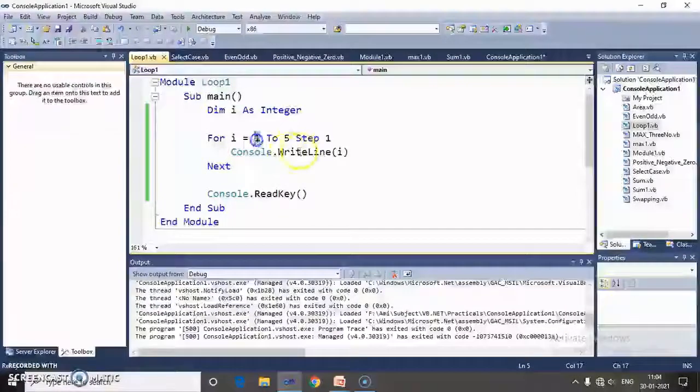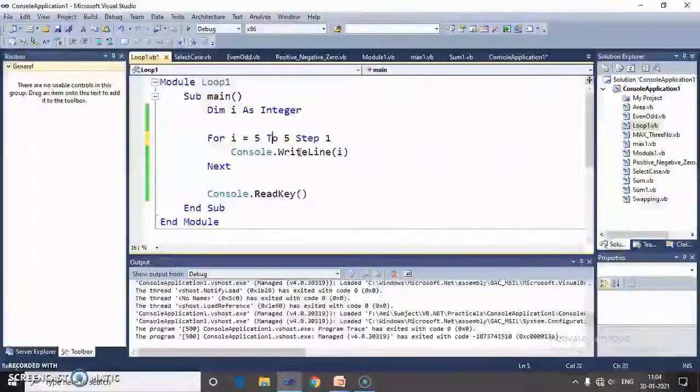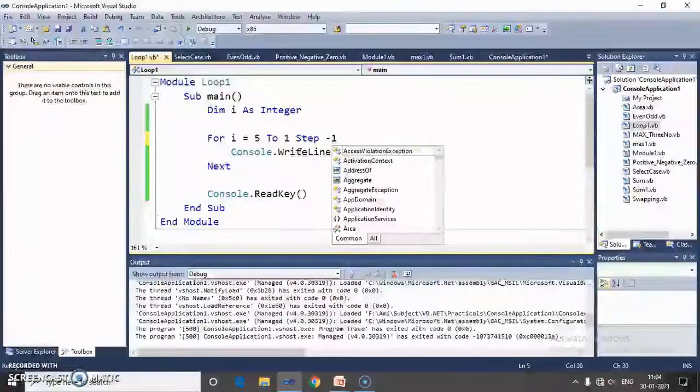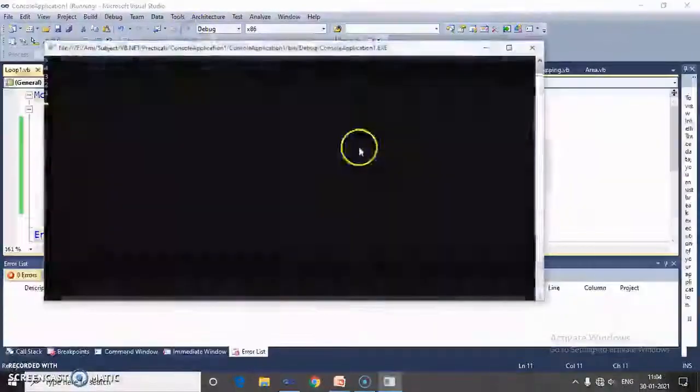Then in that case I have to write the starting value as 5, the ending value as 1, and here I have to decrement the value of variable I. So here I have to write step -1. Now run the code. The output is 5, 4, 3, 2, 1.